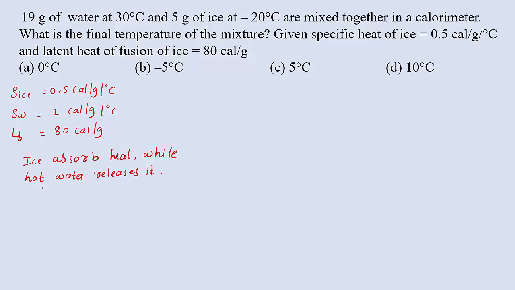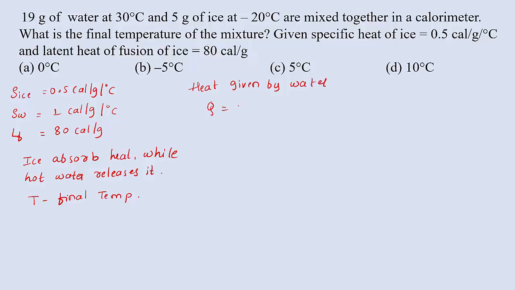Let us consider capital T as the final temperature after absorbing. So the final temperature I am going to take as capital T. According to the law of calorimetry, we know that heat lost equals heat gain. That concept I am going to use here. First we can concentrate on the heat given by the hot water. So heat given by water, that first case we can calculate here.